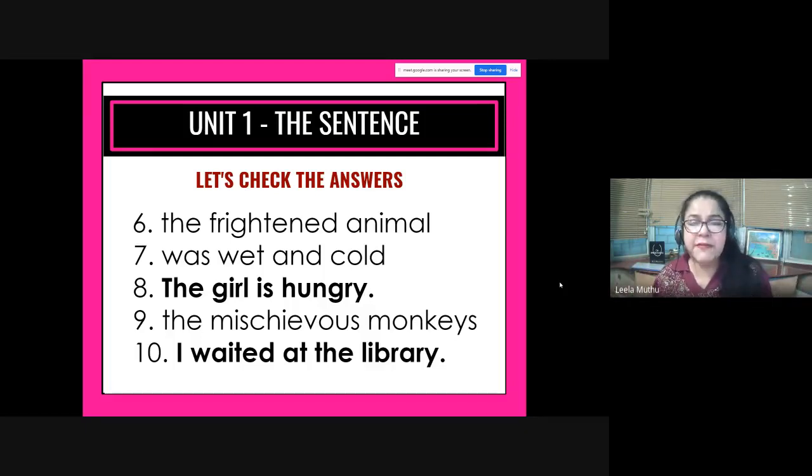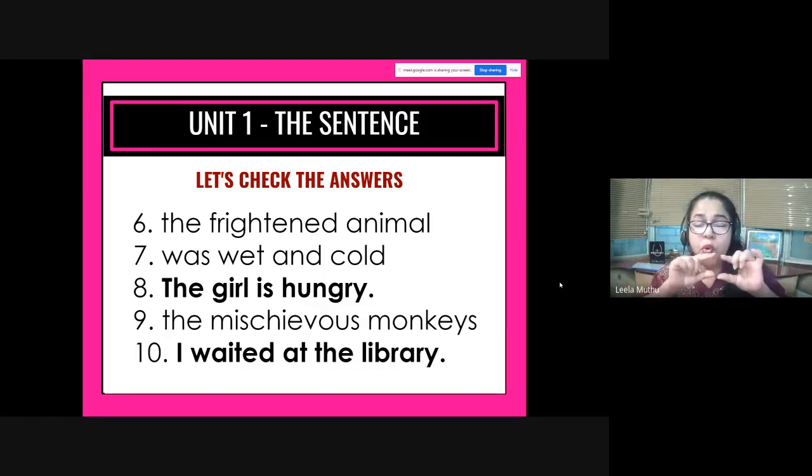Anyway, children, always remember this. In the middle of a sentence and in the beginning of a sentence, I by itself will always be capitalized. Now look at the other words. The frightened animal. This is a noun phrase, with its adjective which is modifying it. It doesn't have a verb in it. It is just a noun phrase. With the noun, it is a phrase.